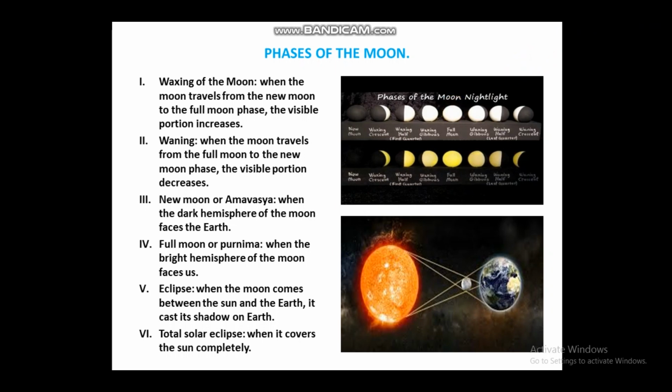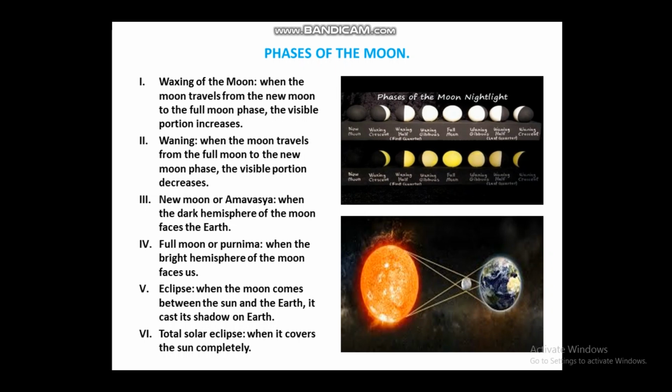When the moon comes between the sun and the earth, it casts its shadow on the earth. Students, when the earth comes between the moon and the sun, then the light of the sun does not fall on the moon, and the moon disappears. This is called eclipse. When the earth comes between the moon and the sun, the sun's rays falling on the moon are blocked, due to which it stops being visible. This is what we call lunar eclipse.